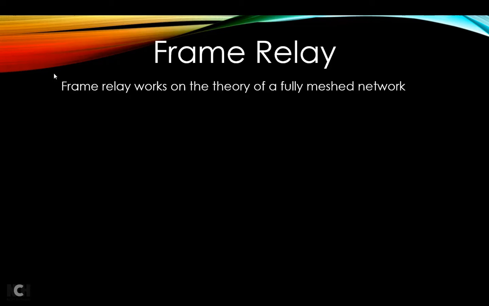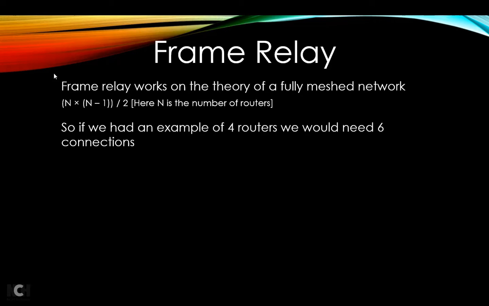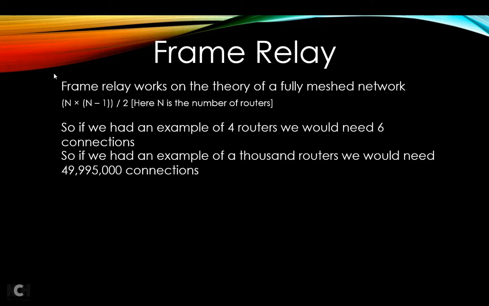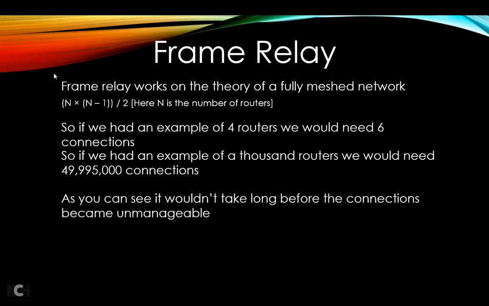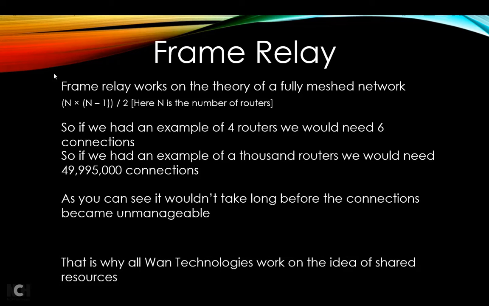Frame relay. Frame relay works on the theory of a fully meshed network. The formula is n times (n minus 1) divided by 2, where n is the number of routers. So if we had an example of 4 routers, we would need 6 connections. If we had an example of 1,000 routers, we would need 499,500 connections. As you can see, it wouldn't take long before the connections become unmanageable.